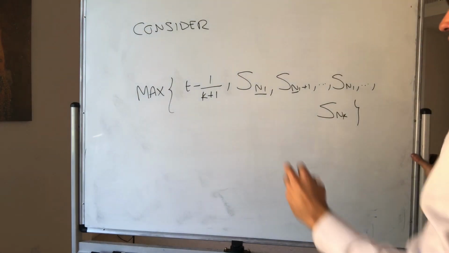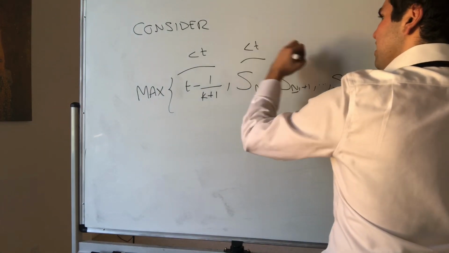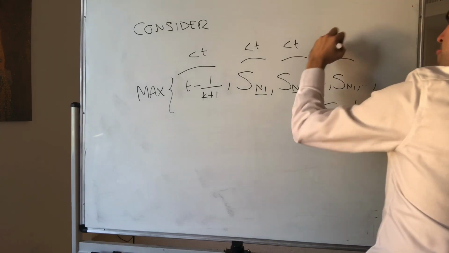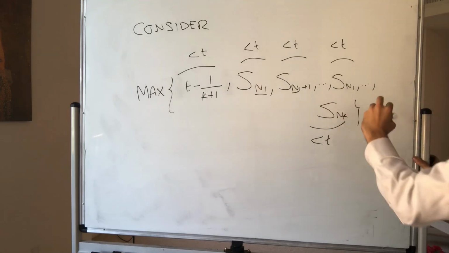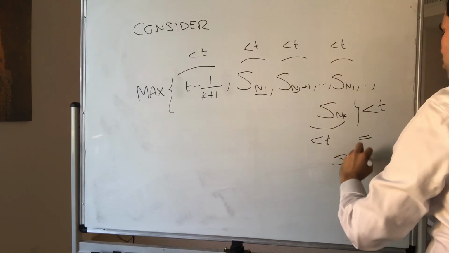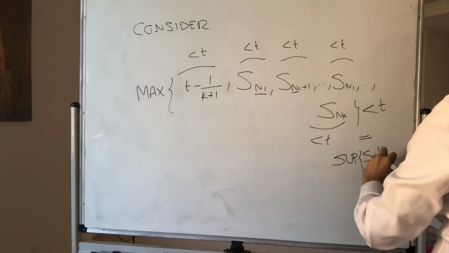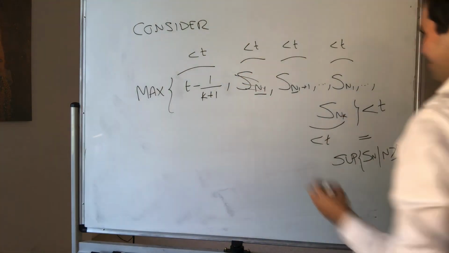Now here's the thing, all those terms, by definition, they're less than t. So the maximum of those finite number of terms is also less than t, which I like to remind you, is the supremum of S_n, where n is bigger than capital N. So let's ignore this term.